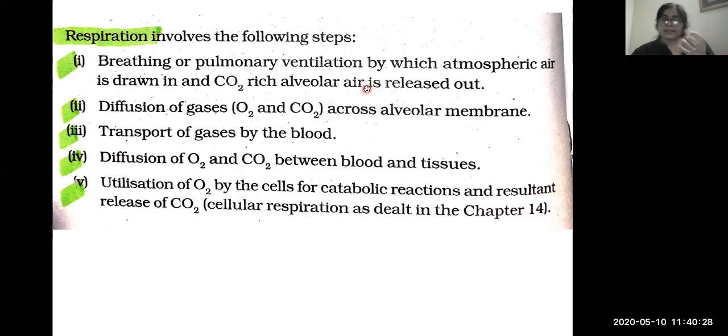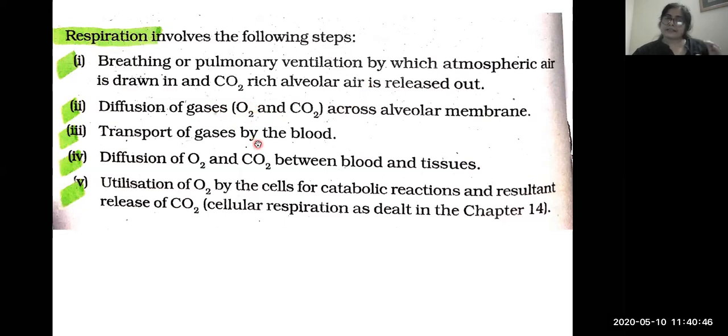Then when the air is present in the lungs, the oxygen is diffused into the blood, and the carbon dioxide present in the blood is diffused into the alveoli. That process is called diffusion of gases.